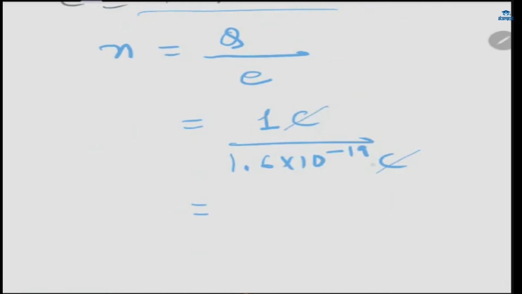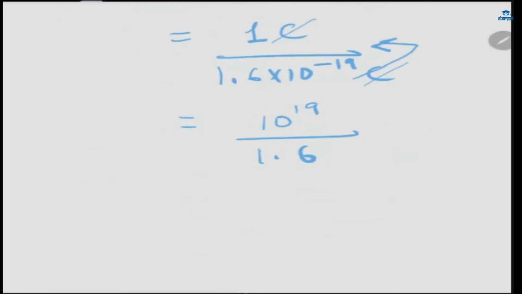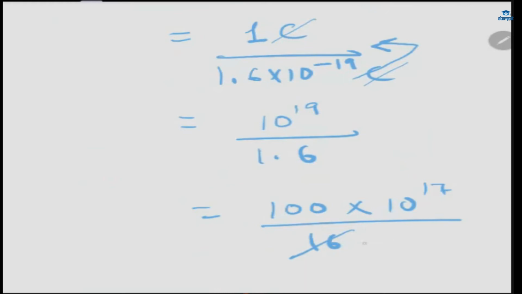Also you can mention it. So 10 power minus 19 will go to the numerator to make the power positive. Then what is left is 1.6 in the denominator. What we can do is take out 100 from this 10 power 19, so it will be 10 power 17, and then 16 will be there. If we divide it by 4, it will be 4 and it will be 25. And again, how much will it be?